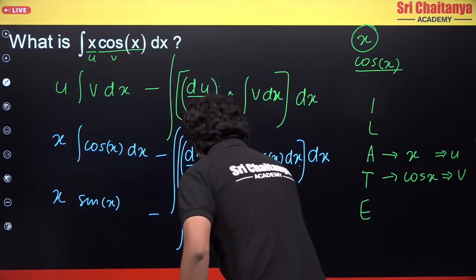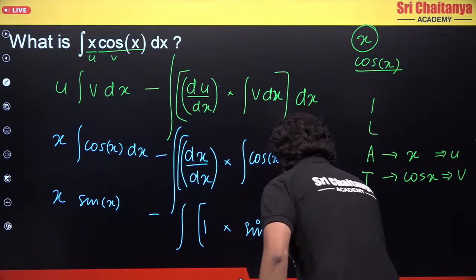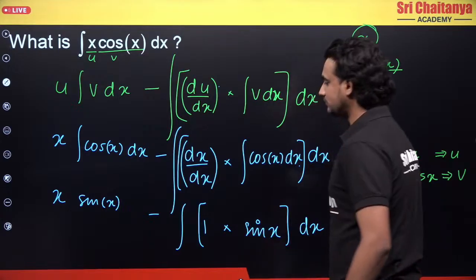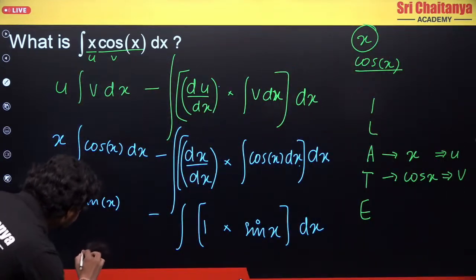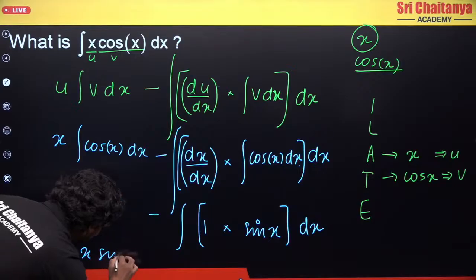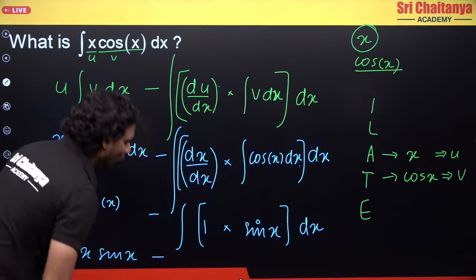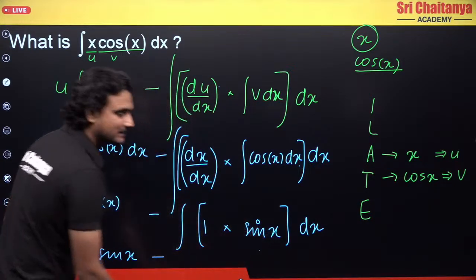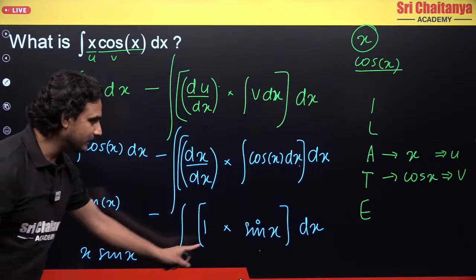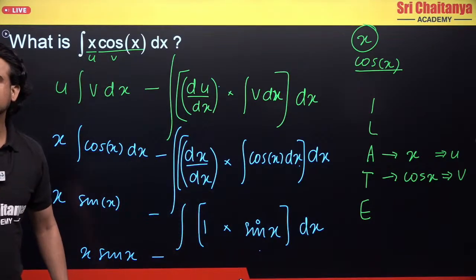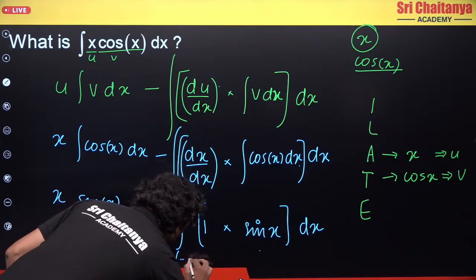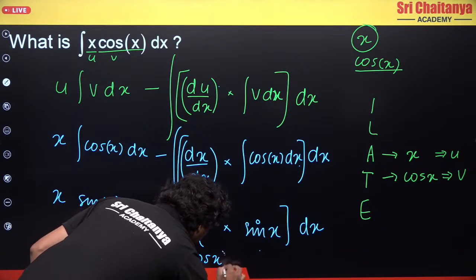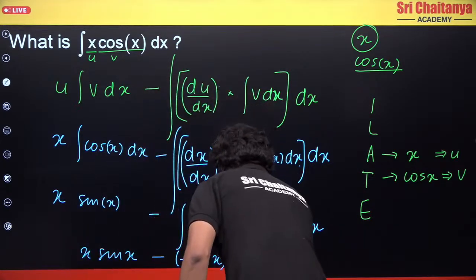Finally, what do I have to do? I have to integrate this whole function dx. Correct? Now, what do I have? I can write this sin x as it is, so I'll write x sin x minus. Now, what is this? 1 into sin x is sin x, and basically this is integration of sin x. And what is integration of sin x? Integration of sin x is minus cos x, right? It will become minus cos x, plus some constant c.